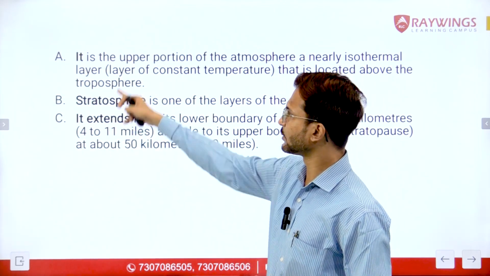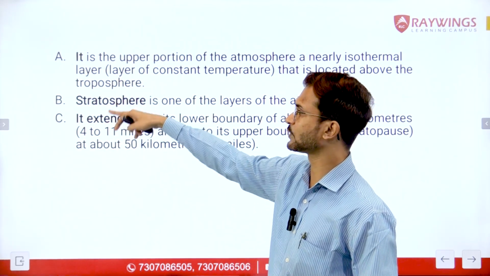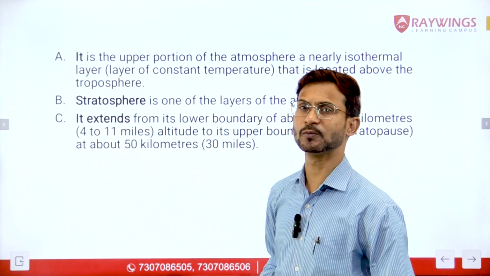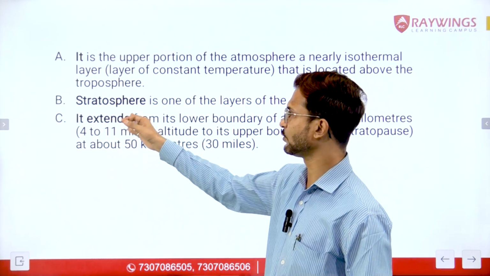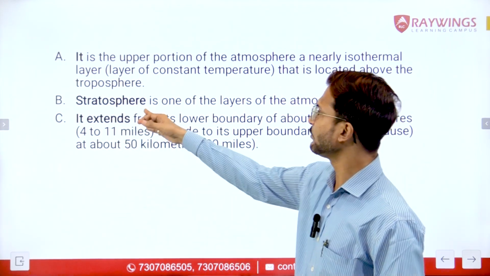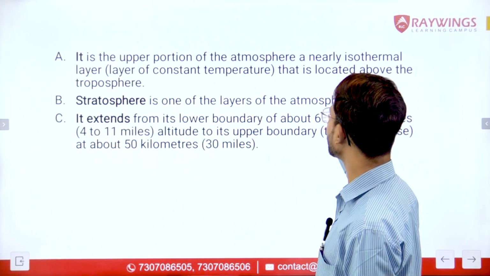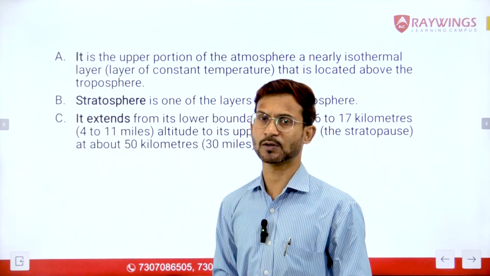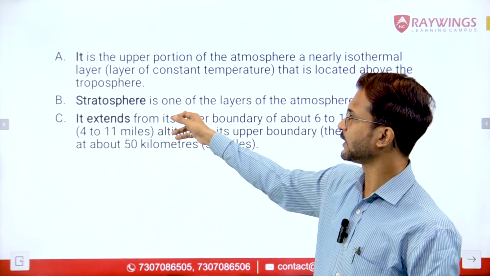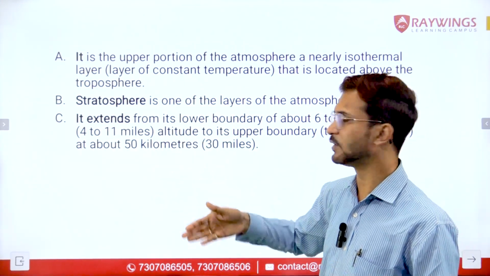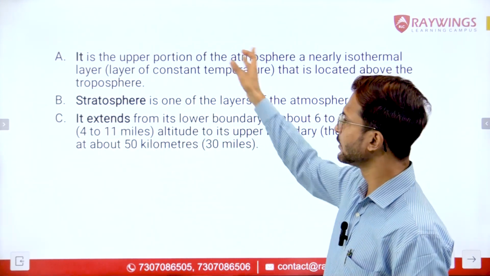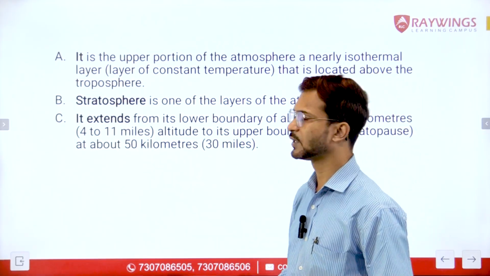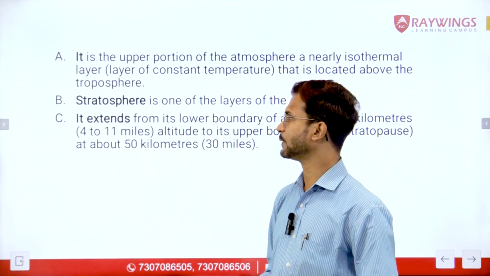Right. So here, two of the statements are starting with the pronouns. That means A and C cannot come at the opening position. Only sentence number B can come at the opening position, because it is talking about a noun, stratosphere. Now it is also explaining stratosphere is one of the layers of the atmosphere. Now what is stratosphere? The definition. It is one of the layers of the atmosphere. So according to the concept of obvious openers, sentence number B can be identified as the obvious opening statement, and none other statement out of the three can be at the opening place.